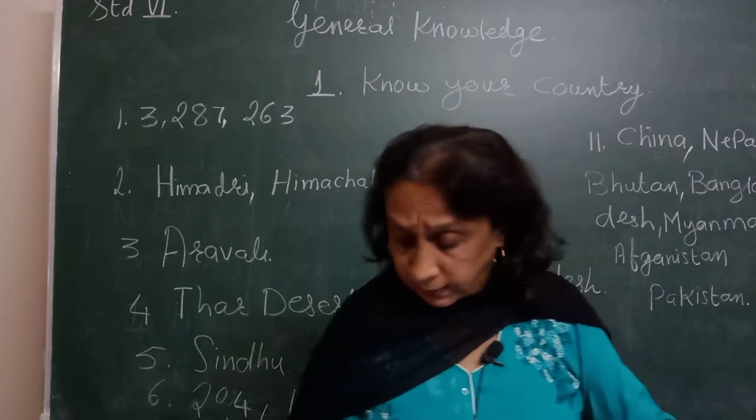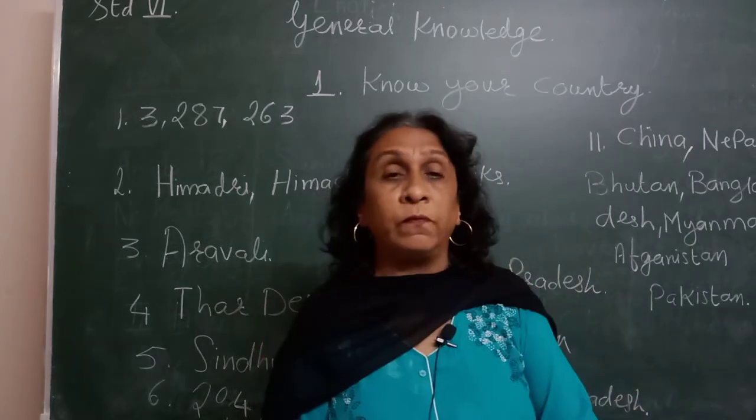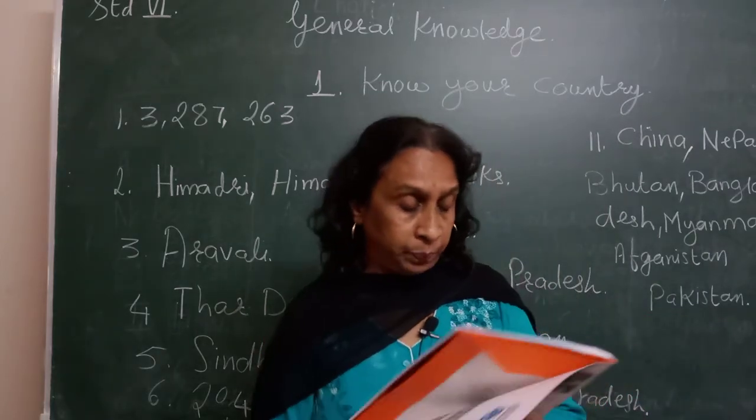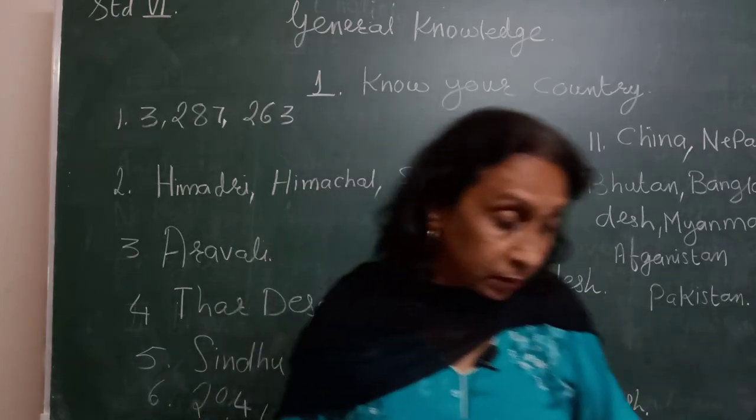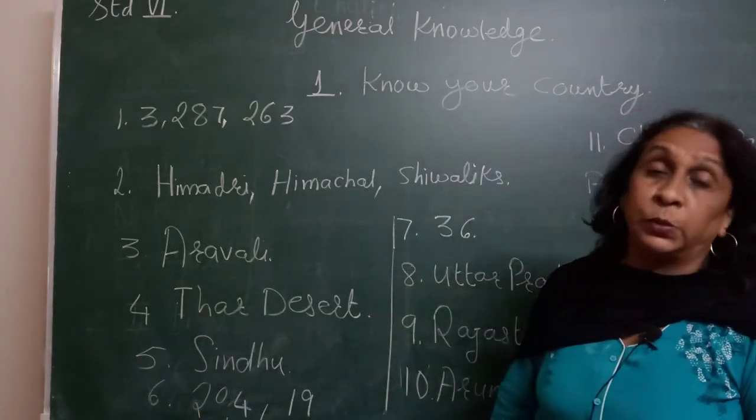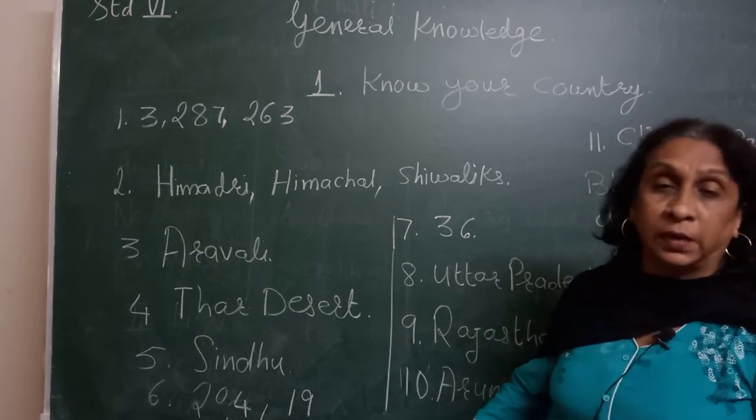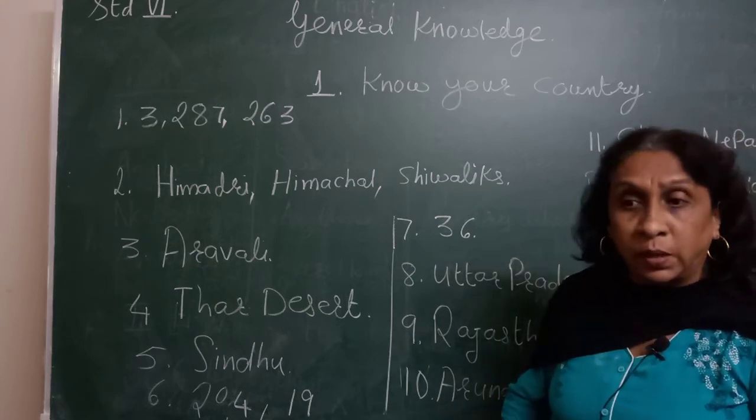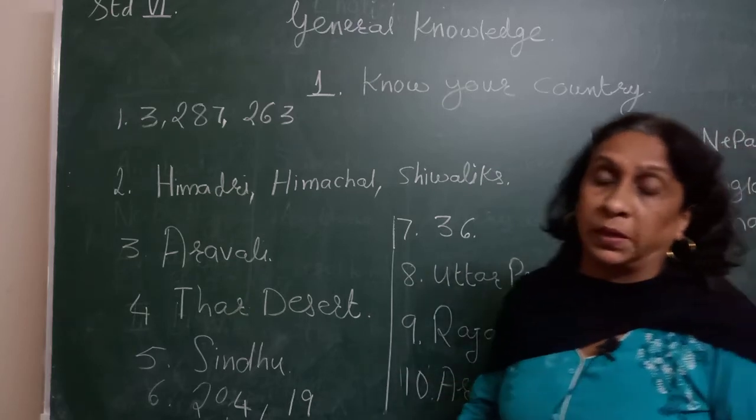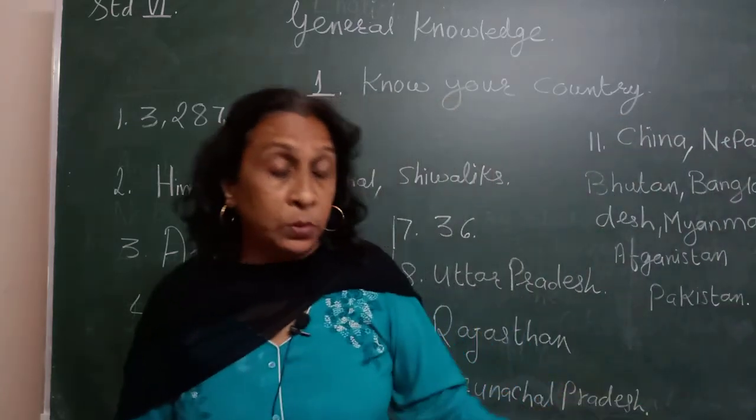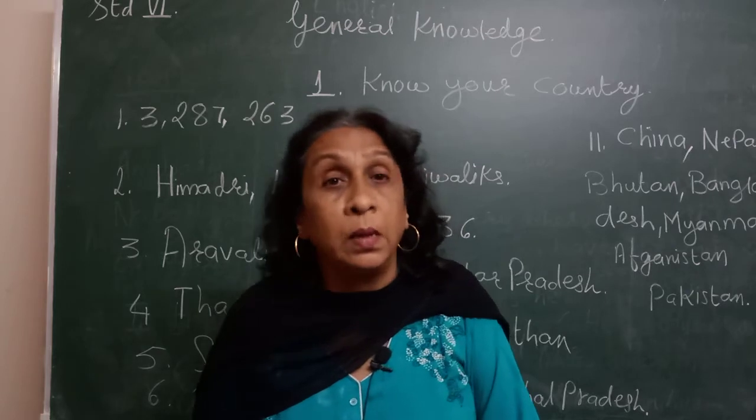Now look at the second lesson. Some famous monuments. Monuments means some important things which were built by many people. Taj Mahal is a monument. Elephanta Cave monument is a historical building, a historical place, that is called a monument.